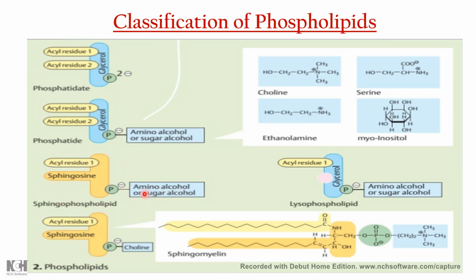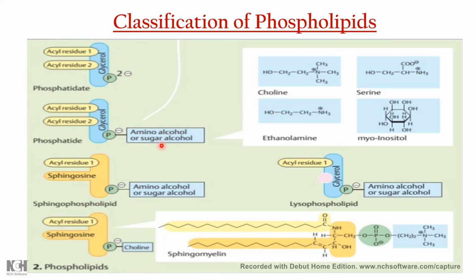And they have an amino alcohol, the choline. Choline is always there in sphingophospholipid. So there are two classes: the glycerophospholipid and the sphingophospholipid. And glycerophospholipid can be further classified on the basis of this amino alcohol.